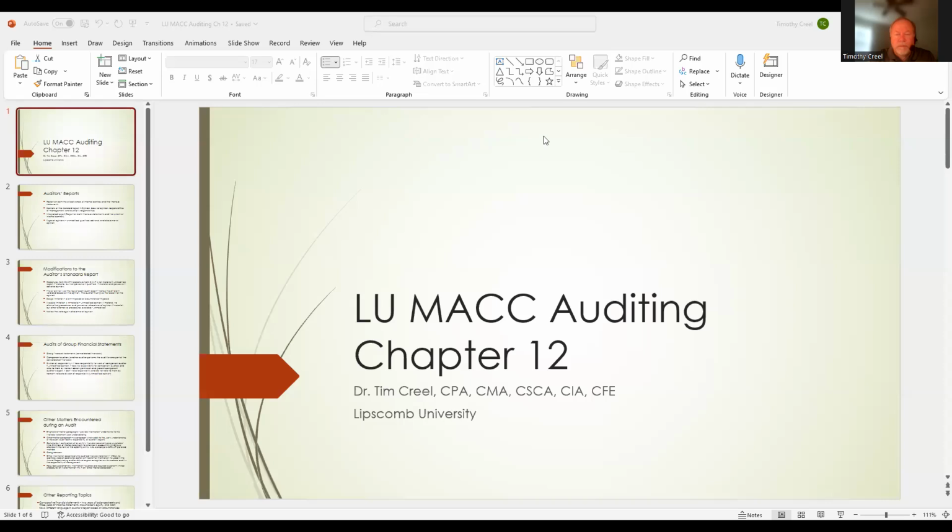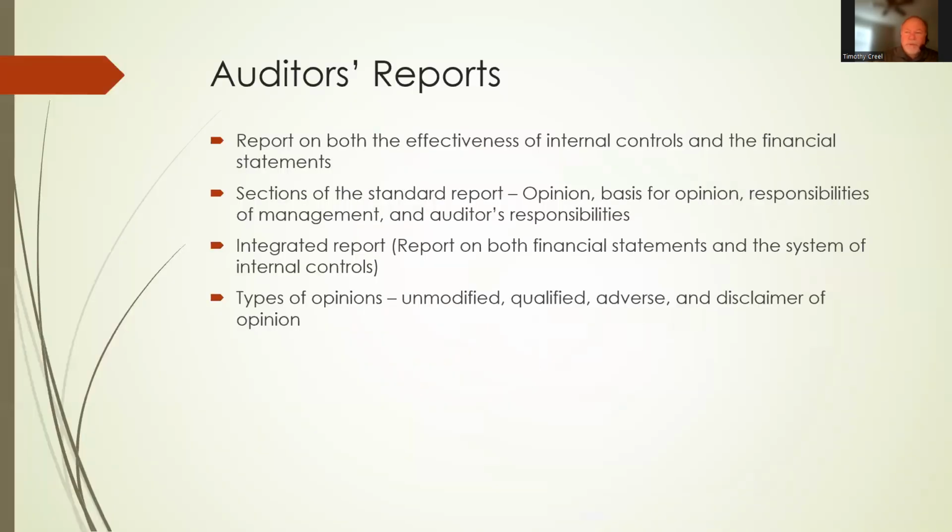Just wanted to talk a little bit about Chapter 12 in auditing. Okay, so Chapter 12 looks at reporting. It's related to different aspects of reporting that's required of the external auditor. So the main thing that the auditor is going to report on is the audit report, and this is where they give their conclusions about the audit.